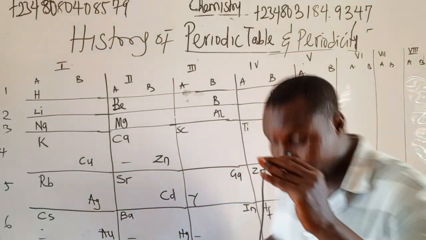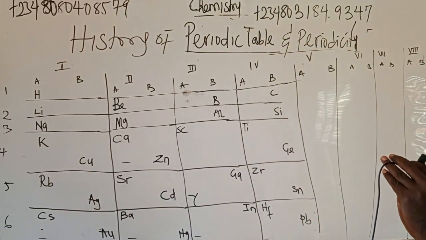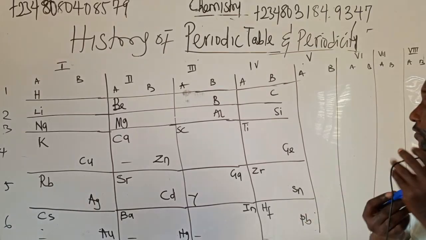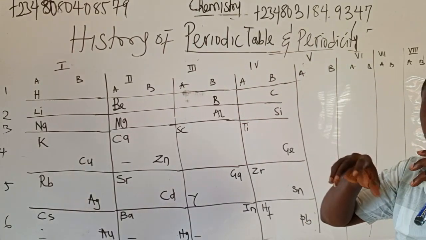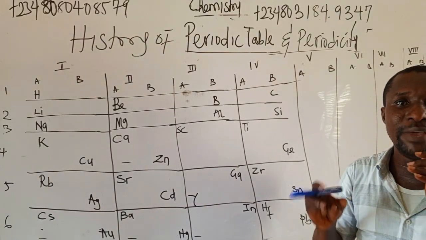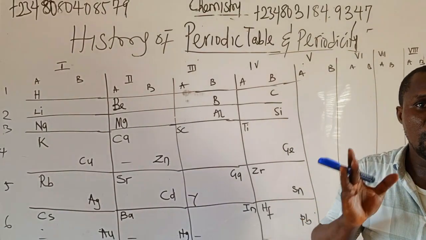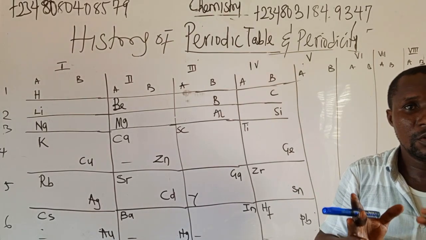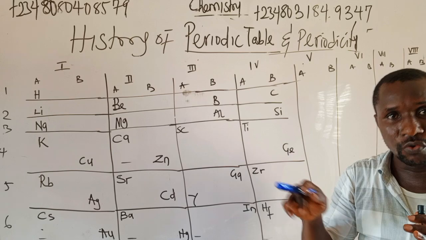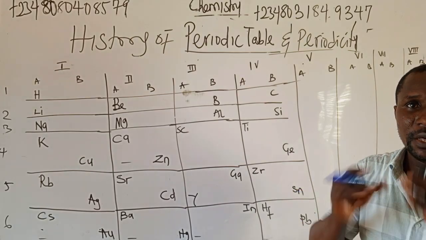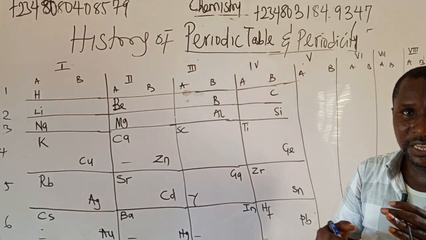This is the periodic table of Mendeleev. Old periodic table of Mendeleev. Take note of this. Look at this. He drew the periodic table based on vertical and horizontal arrangement. The horizontal, which is the row, is known as period. The vertical is known as group, which is the column.